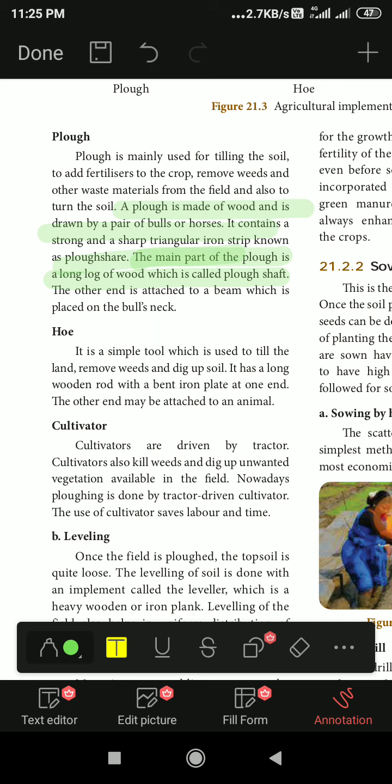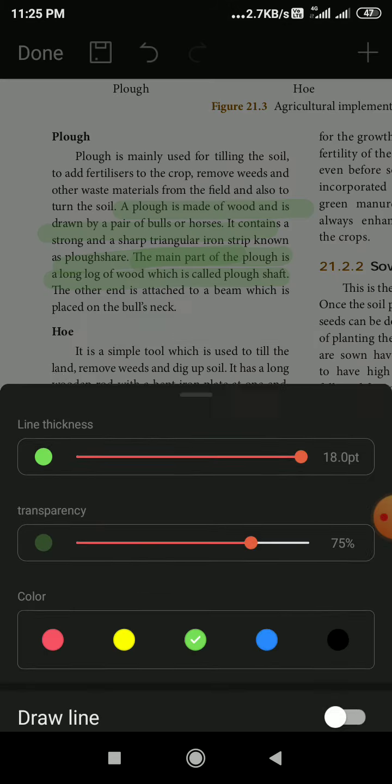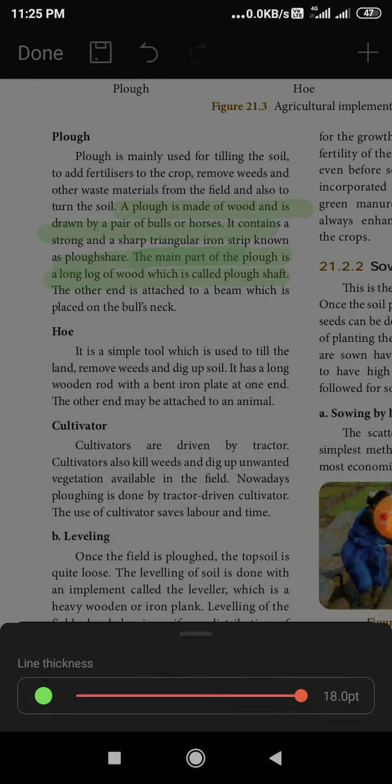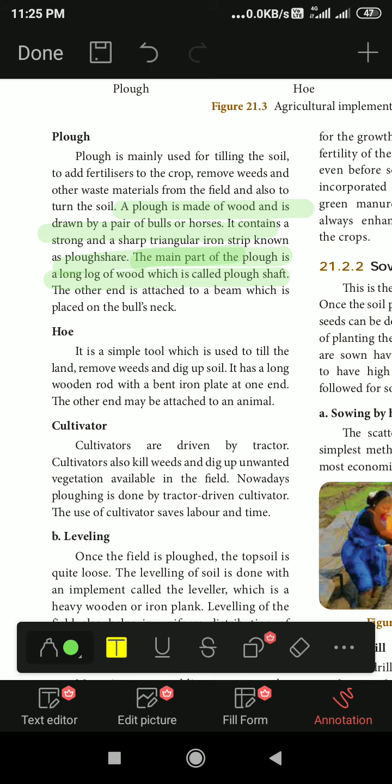Then the hoe. It is a simple tool which is used to till the land, remove the weeds and dig the topsoil. Till means digging the soil. It has a long wooden rod and a bent iron plate at one end. Next, the cultivators are driven by tractors. Cultivators also kill the weeds and dig up the unwanted things. All the unwanted things will be weeded out by the cultivator or the tractors.